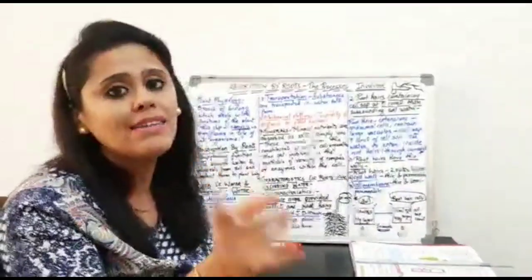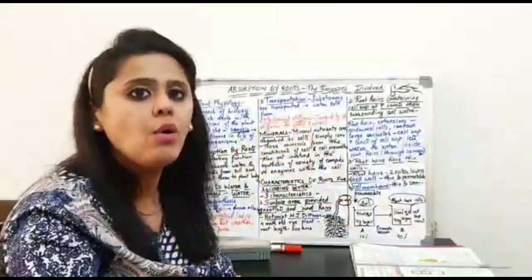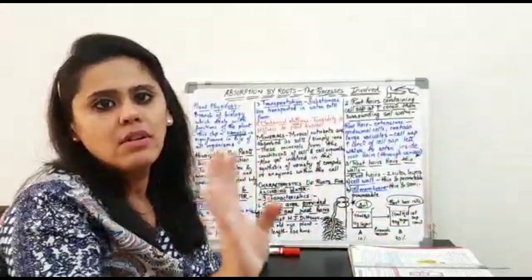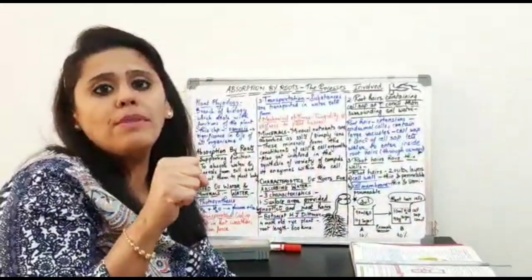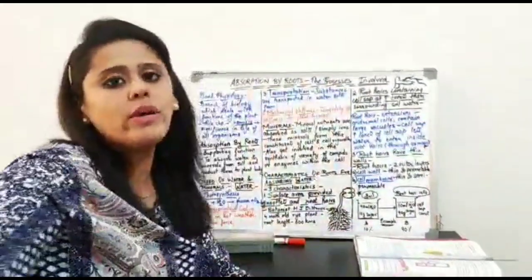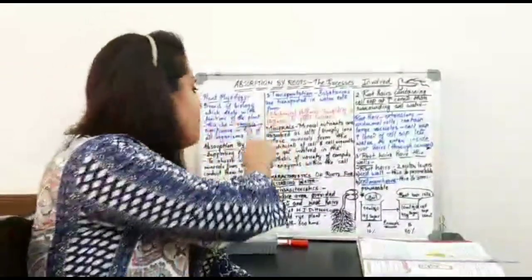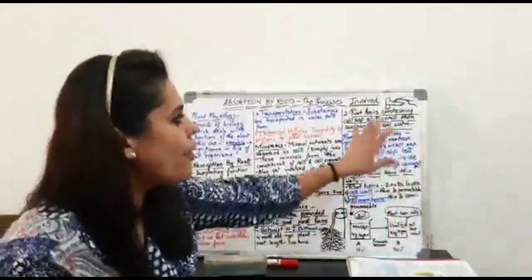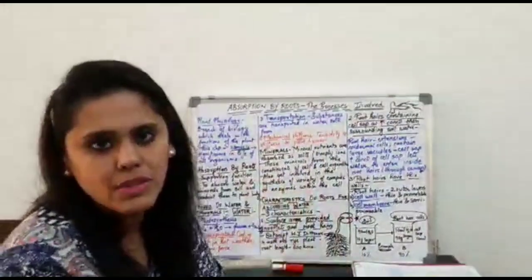If the root has more water, no doubt the root is going to give water back to the soil. Root is not going to absorb the water, rather the root is going to give it back. Why? By the same process of osmosis. Okay, I hope this point is also pretty clear with you all.